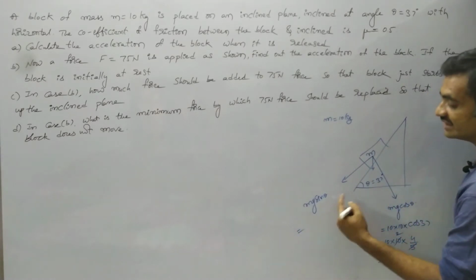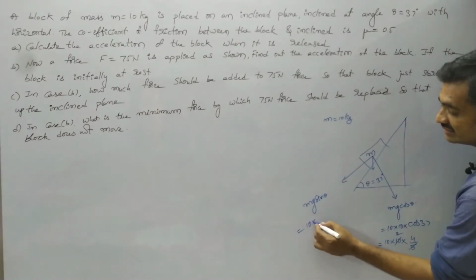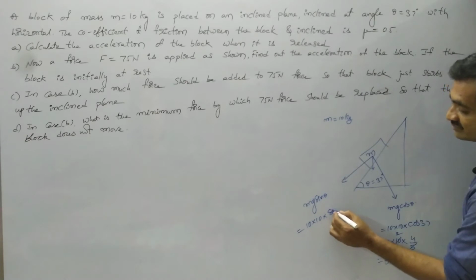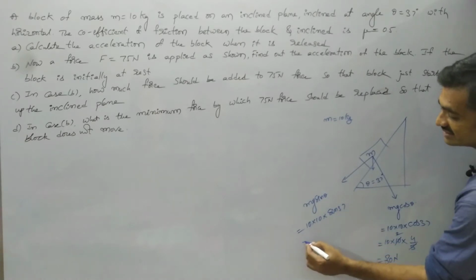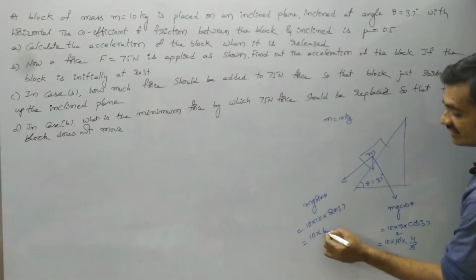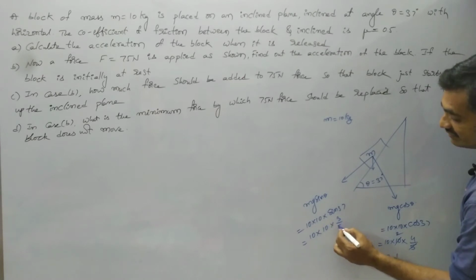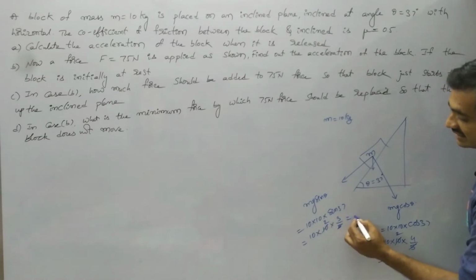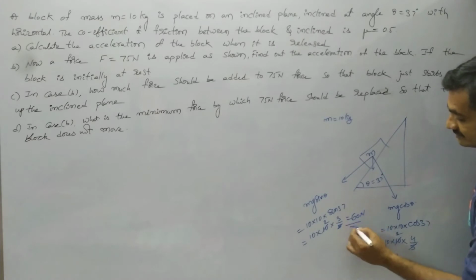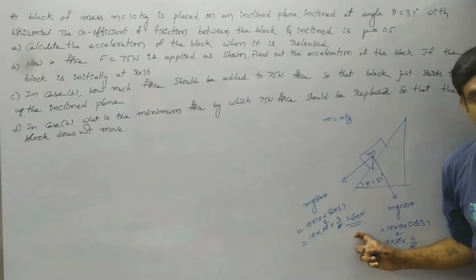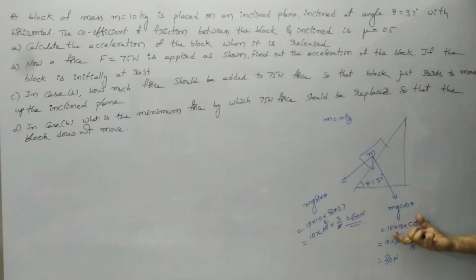Whereas mg sin theta is 10 into 10 into sin 37, and we know that sin 37 is 3 by 5. So we get 60 Newton. So the driving force is 60 Newton, whereas the force perpendicular to the plane is 80 Newton.